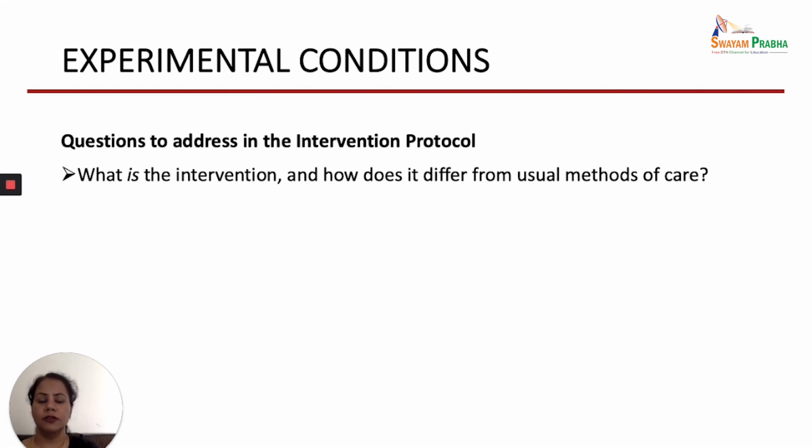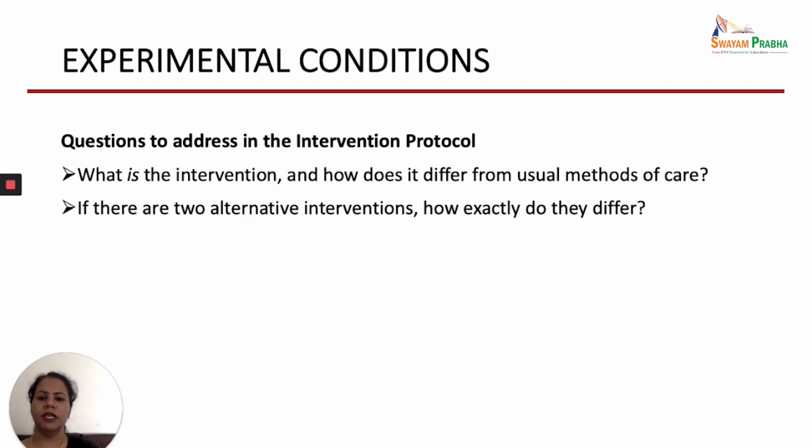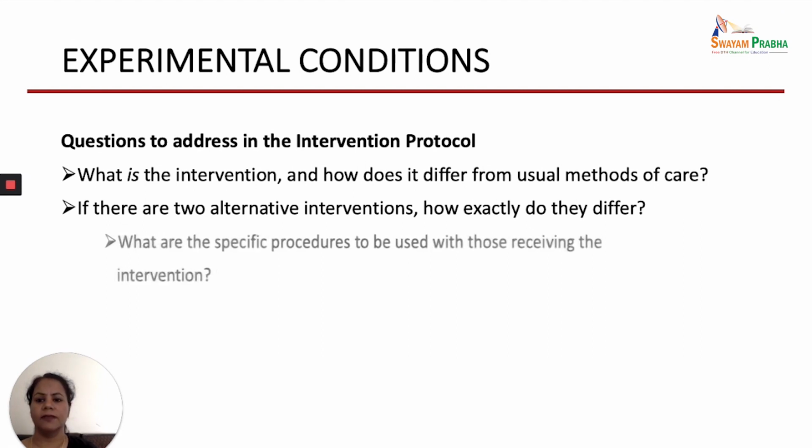You have to write exactly what your intervention will be, what type of treatment will be given to the control group, and how they will differ from each other. Second, if there are two alternative interventions, how exactly do they differ?